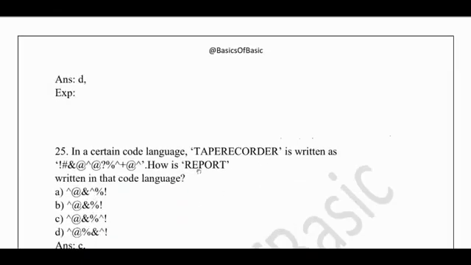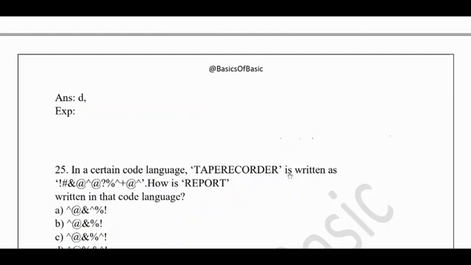In a certain code language, tape recorder is written as this. How will the word report be denoted among the given options? We need to see. 6 letters are there, so 6 symbols must be there. For the last letter, it is written as an exclamation mark, so the last symbol should be an exclamation mark. All of them have the exclamation mark. For A, we don't need it because report doesn't contain any A. For the third letter P, it is written as and, so here it should be and. And for E, it should be at, so here it should be at.